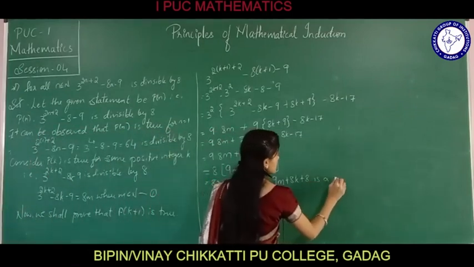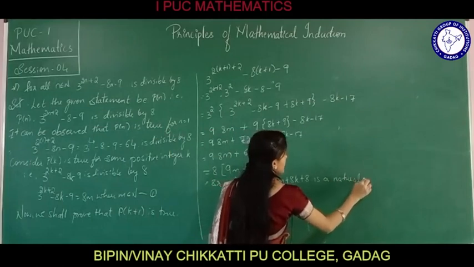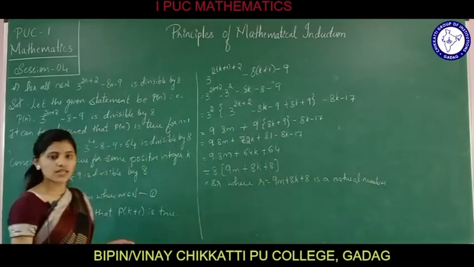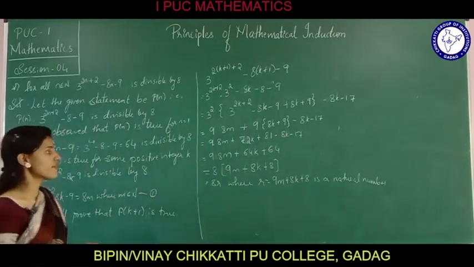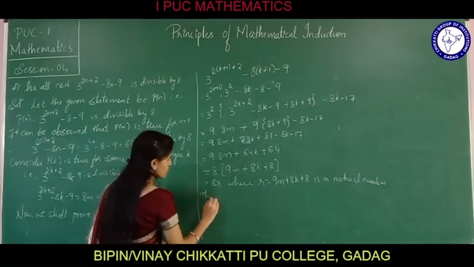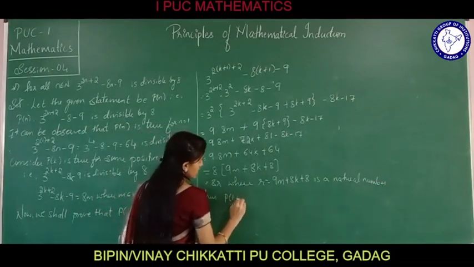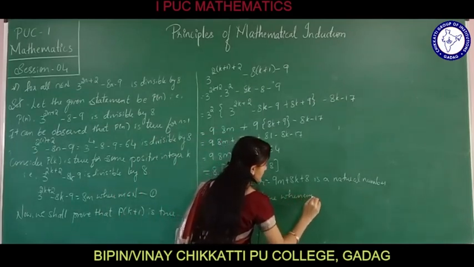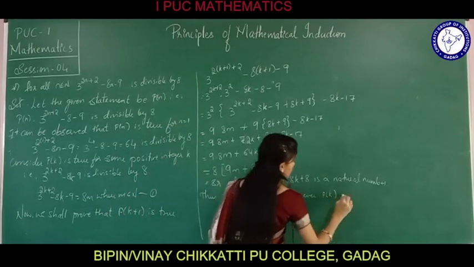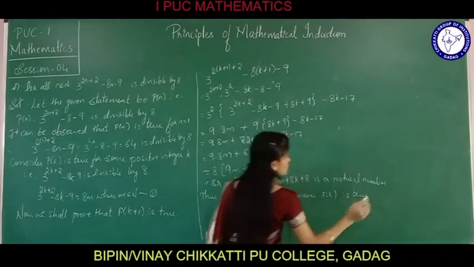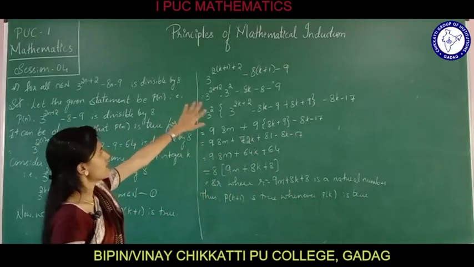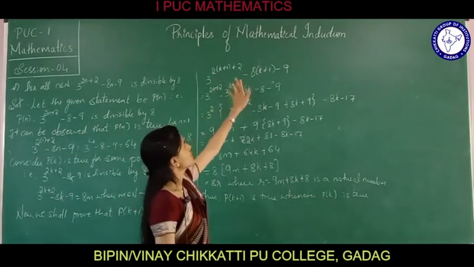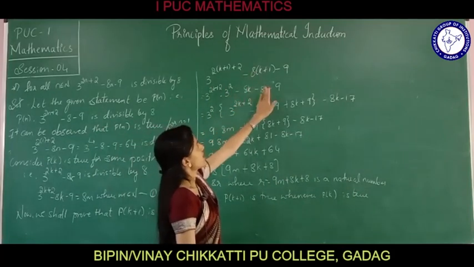Therefore, what we proved? Thus, P of k plus 1 is true whenever P of k is true. What we have done here? We have simplified, that is 3 raised to 2k plus 2 into 3 square, plus 8k minus 8 minus 9.